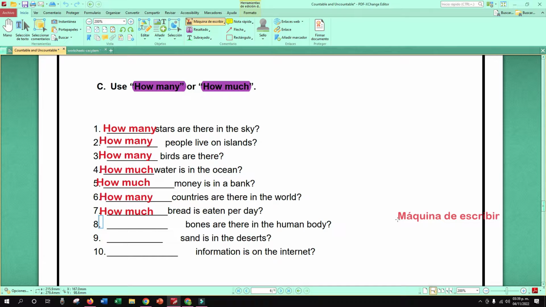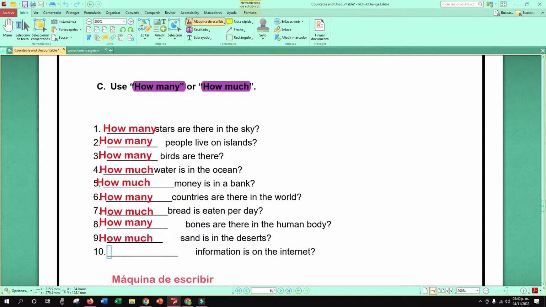8. Bones are there in the human body. How many or how much? ¿Cuántos huesos hay en el cuerpo humano? How many? Perfect. 9. Sand is in the deserts. How many or how much? How much? Excellent. Si hablamos de arena, how much? That is uncountable.